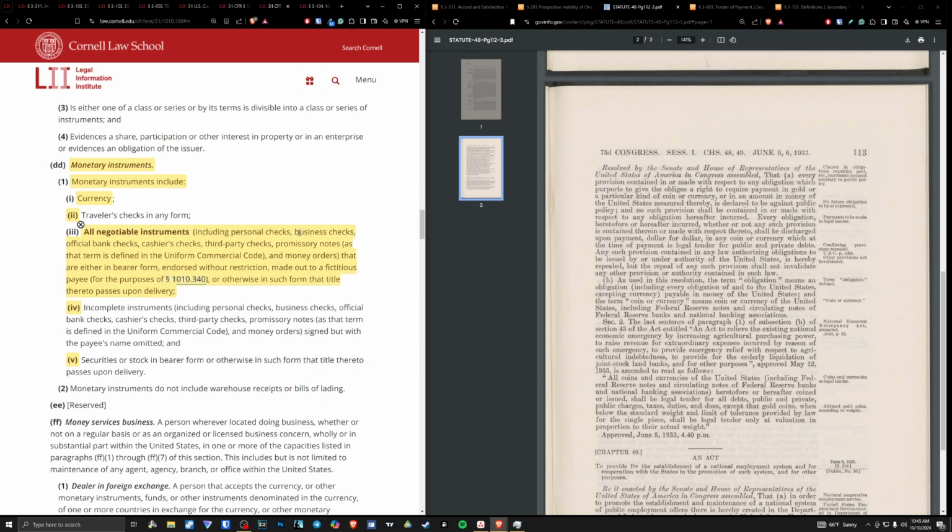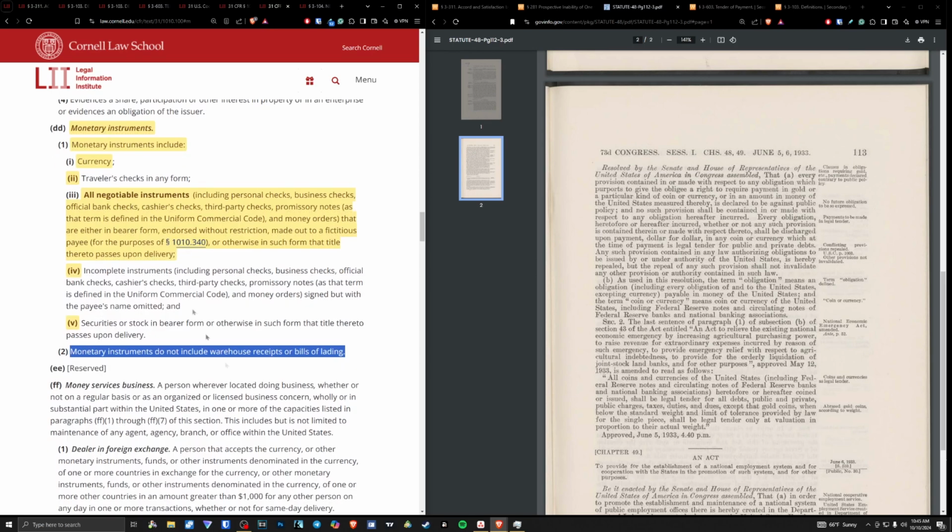And this includes personal checks, business checks, official bank checks, cashier's checks, third-party checks, and promissory notes, as that term is defined in the Uniform Commercial Code, and money orders that are either in bearer form, endorsed without restriction, made to a fictitious payee, or otherwise in such form that title thereto passes upon delivery. And then we also have incomplete instruments, securities or stocks, and so on. And also monetary instruments do not include warehouse receipts or bills of lading.